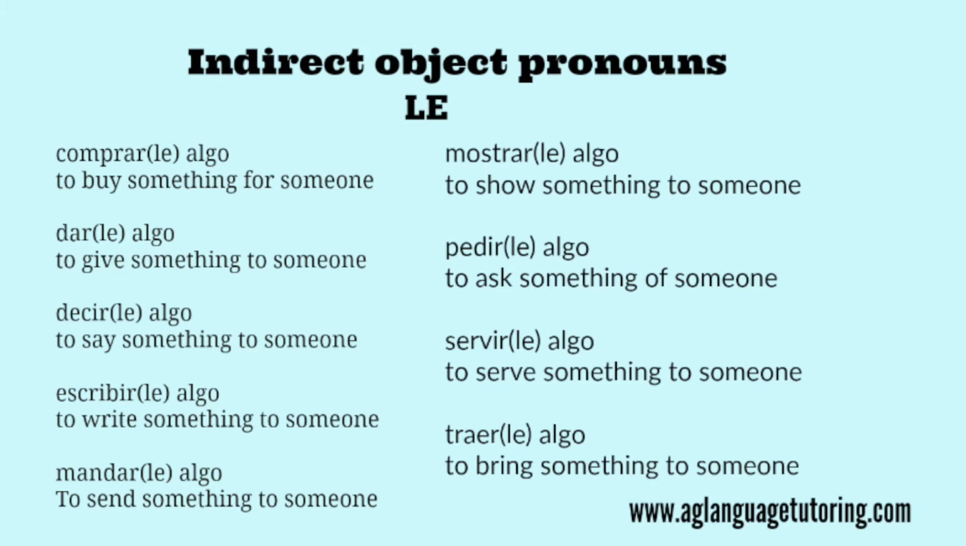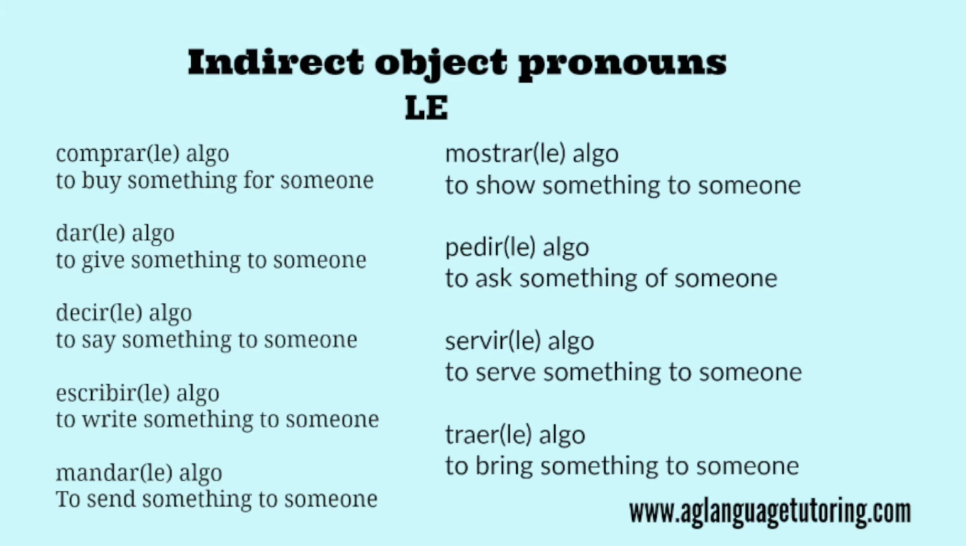Servirle algo, to serve something to someone. Pedirle algo, to ask something of someone. Mostrarle algo, to show something to someone. Okay, so once again, I have to show her blah, blah, blah. Tengo que mostrarle blah, blah, blah. Like that. So there you have it. That's how you use le.